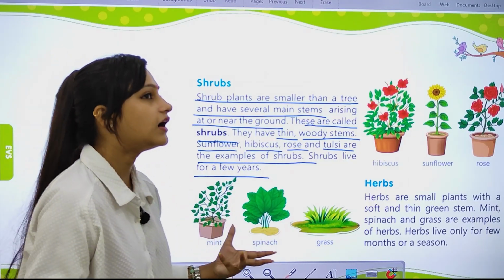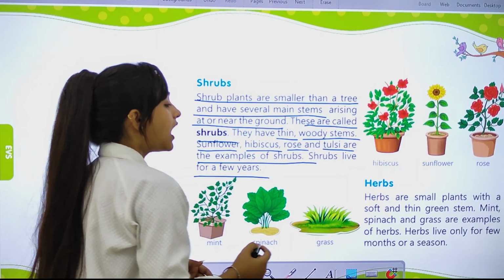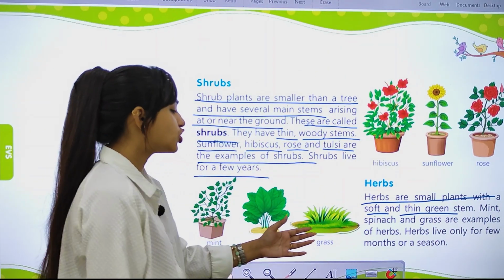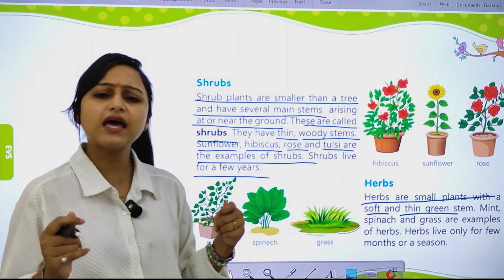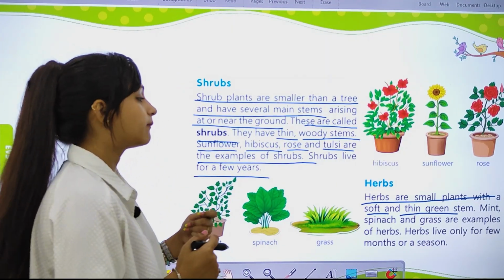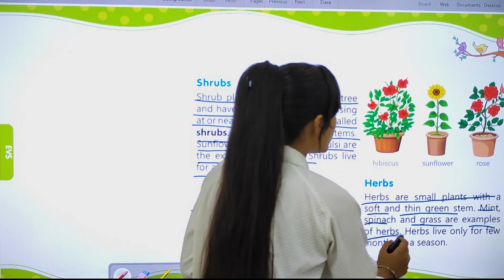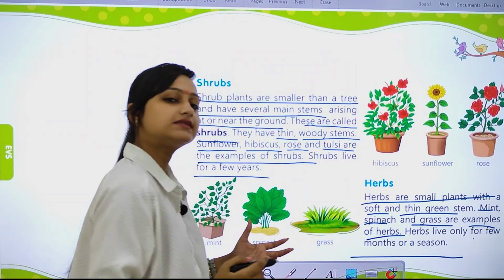Now, what are herbs? Like spinach. Herbs are small plants with a soft and thin green stem. They are so small, like grass, mint, and spinach. Mint, spinach, and grass are examples of herbs. Herbs live only for a few months or a season.